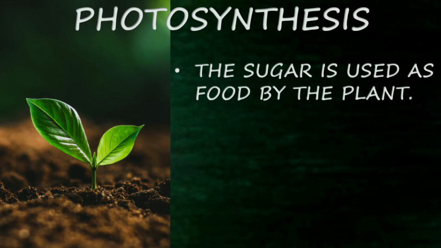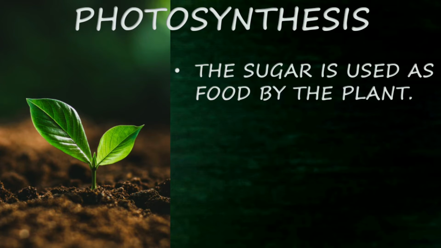Photosynthesis. The sugar is used as food by the plant. So during this process, plants give out oxygen into the atmosphere. So it takes in carbon dioxide and gives out oxygen. Some of the sugar is used as food by the plant.